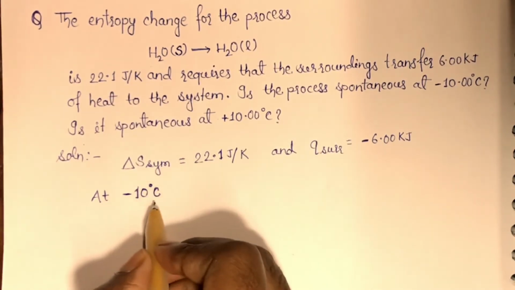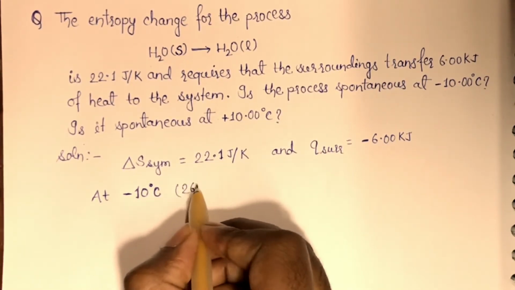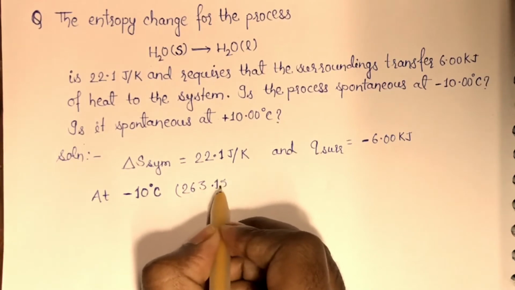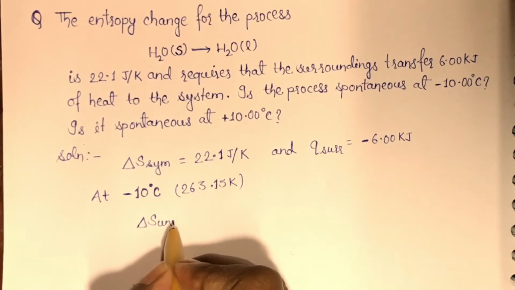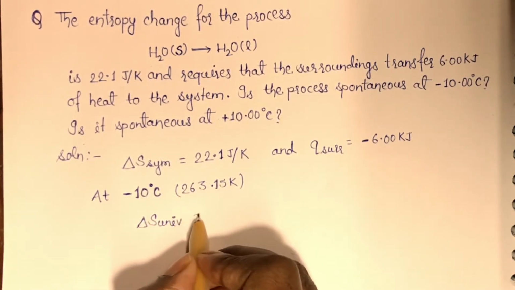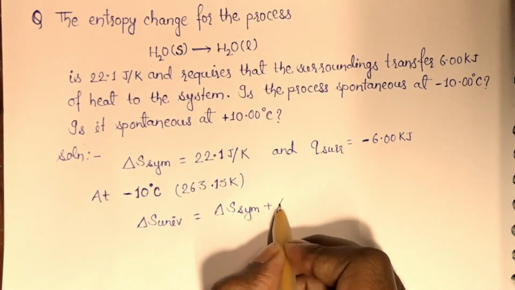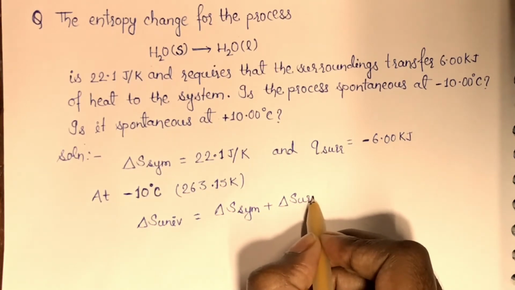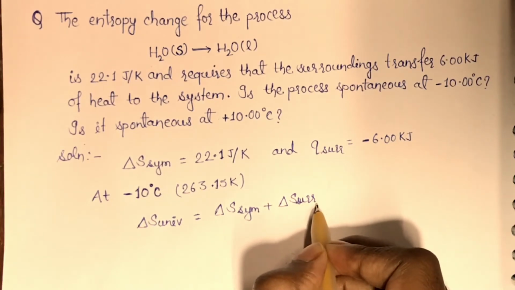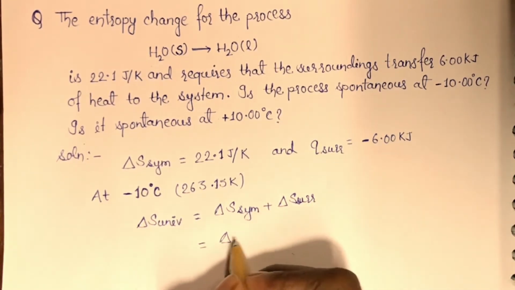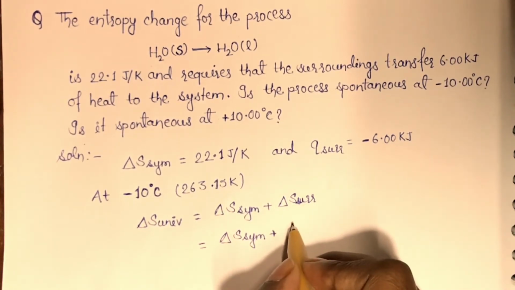First of all, we will change degree Celsius into Kelvin, so the temperature will be 263.15 Kelvin. As we know, delta S universe is equal to delta S system plus delta S surrounding, which is delta S system plus Q surrounding upon T.